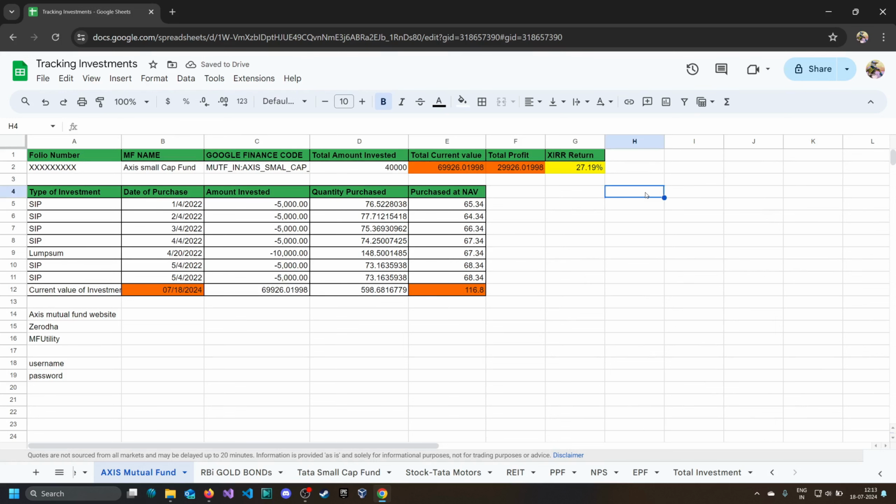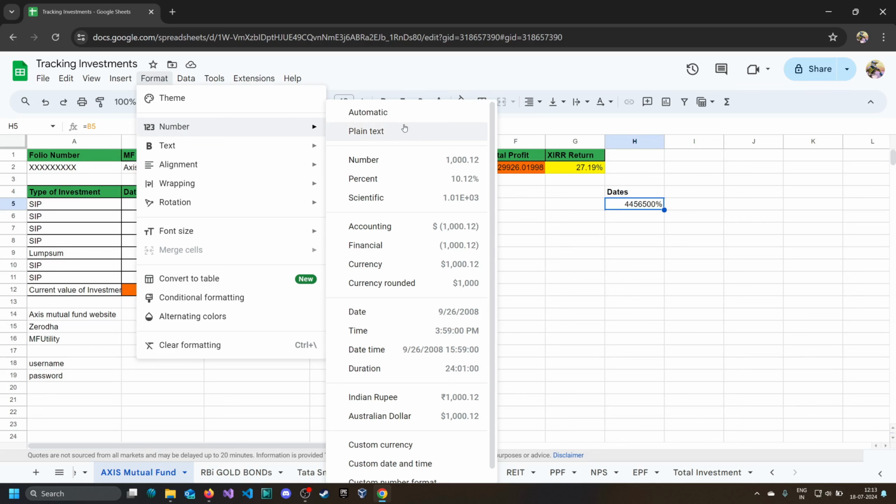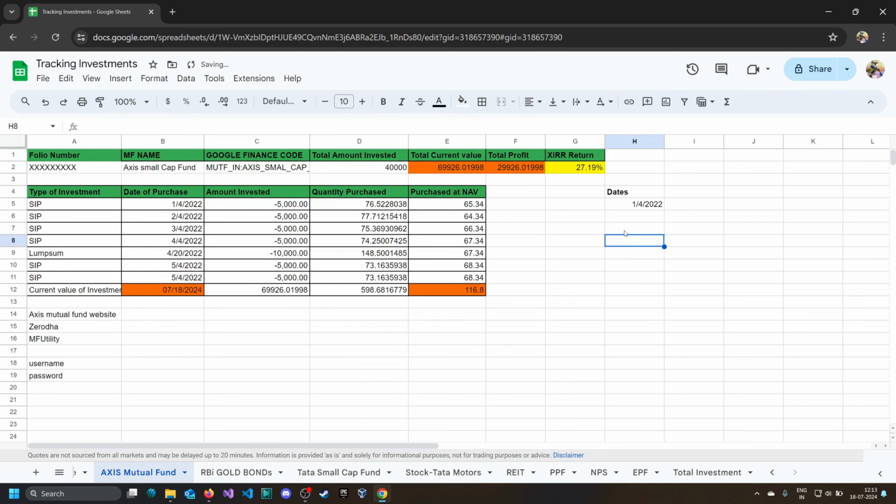So one, we need dates, and we will just copy the dates here. It is date, and just drag it, so it will pick the dates from here.